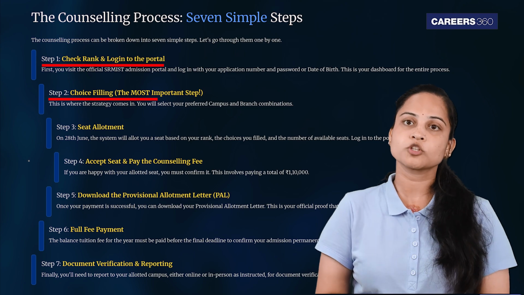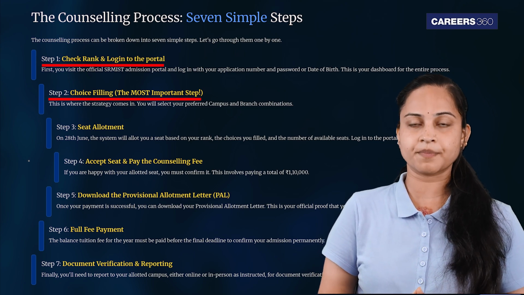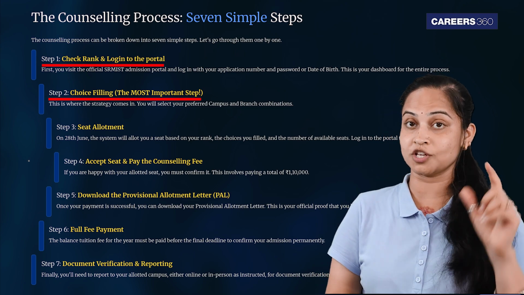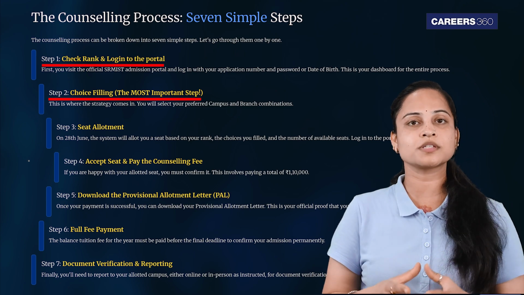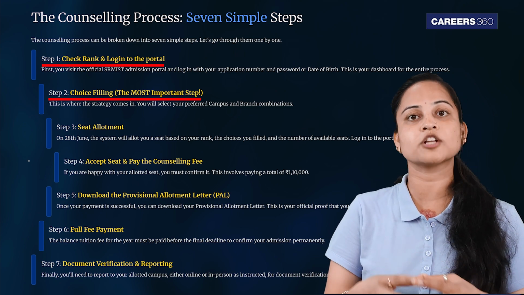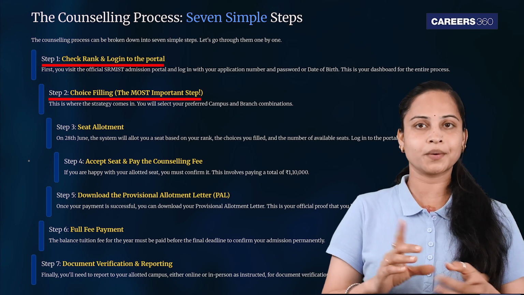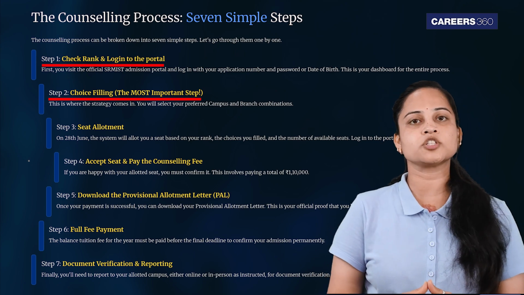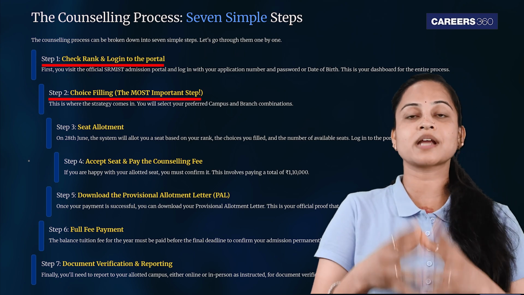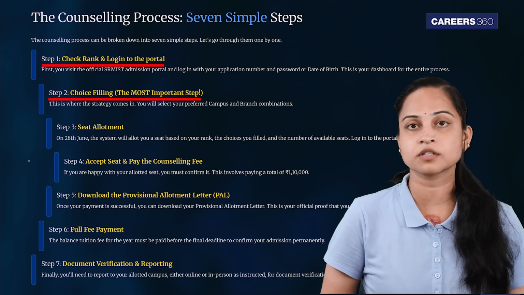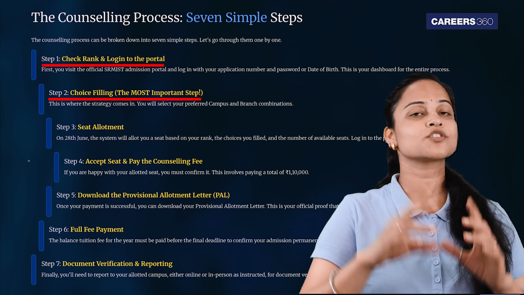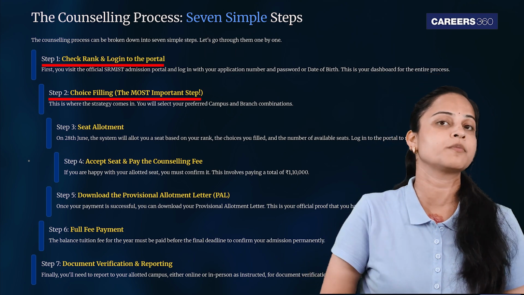Step 2 क्या है? Choice filling, the most important step. This is where the strategy comes in. You have to select your preferred campus and branch combinations. Prioritize your preferences, not your rank. So आप fill कीजिए the choice you want the most at the top, even if you think your rank isn't good enough for it. The system will always try to give you your highest possible preference.